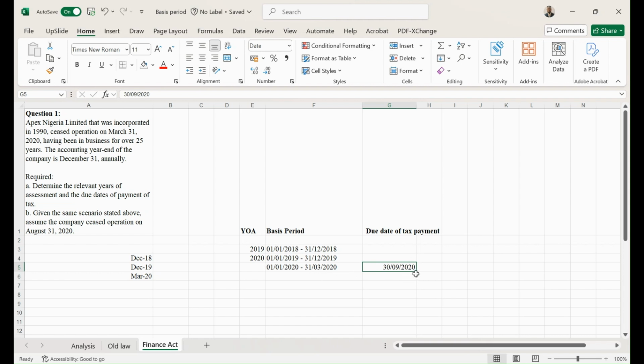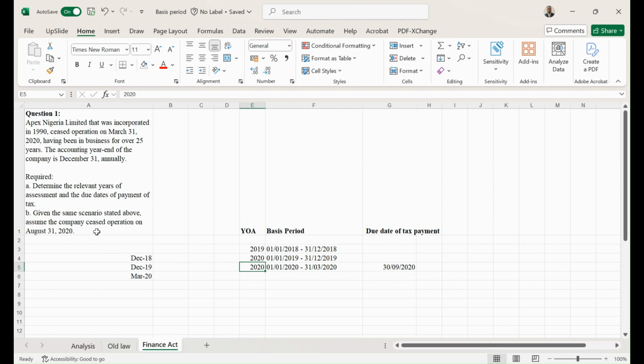So because it is still due in 2020, the year of assessment would also be 2020. And that is how to determine the year of assessment for the last basis period. Okay, so this is the A part: determine the relevant years of assessment and the due dates of payment of tax.